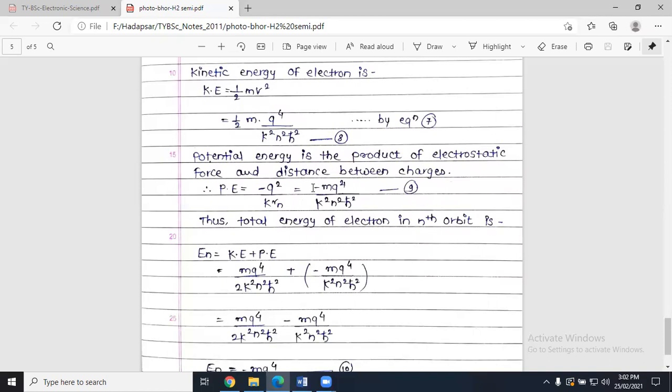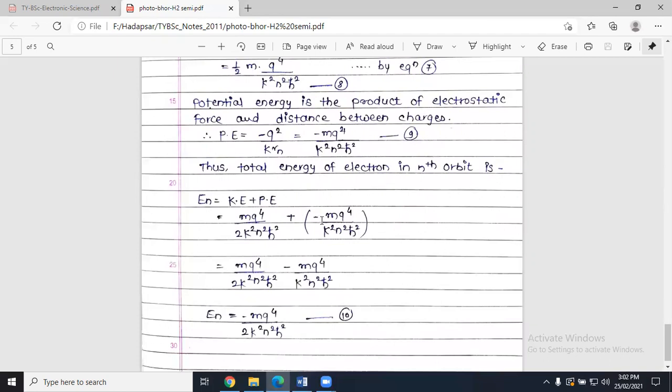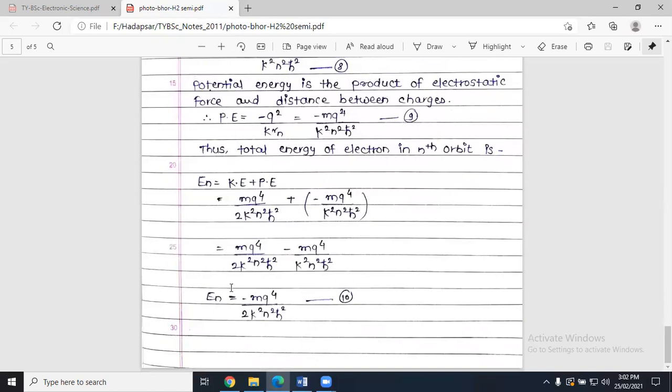This is the potential energy, minus m q raised to 4 over k square n square h cross square. Now this is plus and this is minus. Plus minus will become minus and we have to subtract these two values. Correct? After doing this subtraction, we come across the result, which is total energy is equal to minus m q raised to 4 divided by 2 k square n square h cross square.